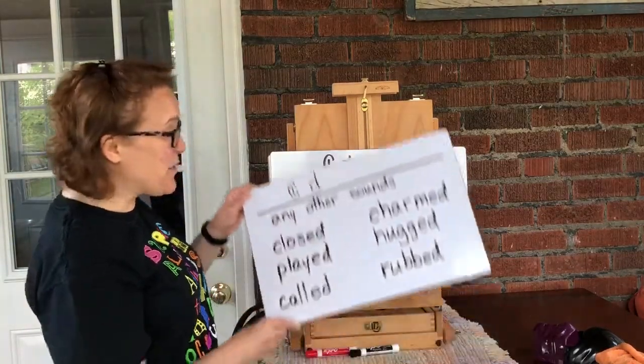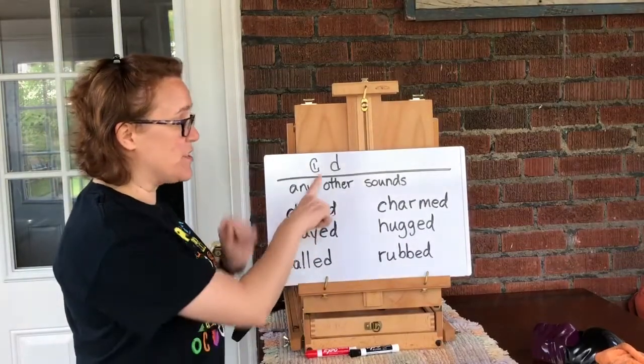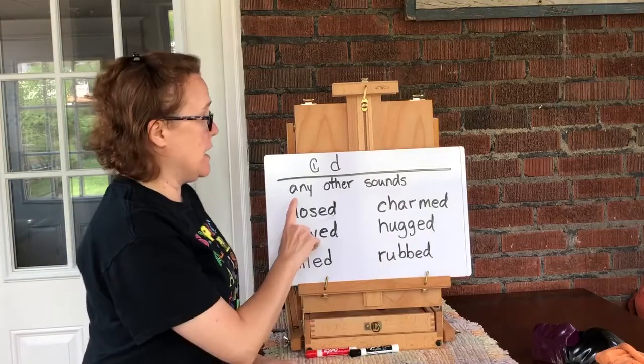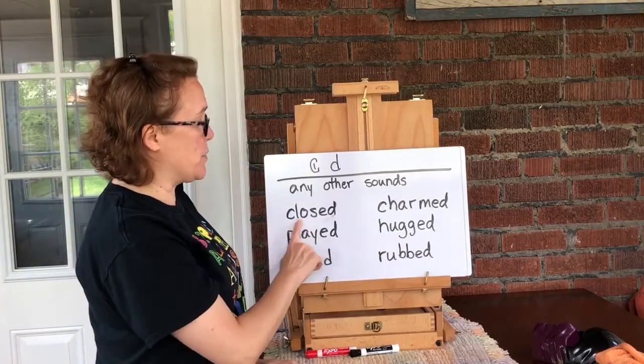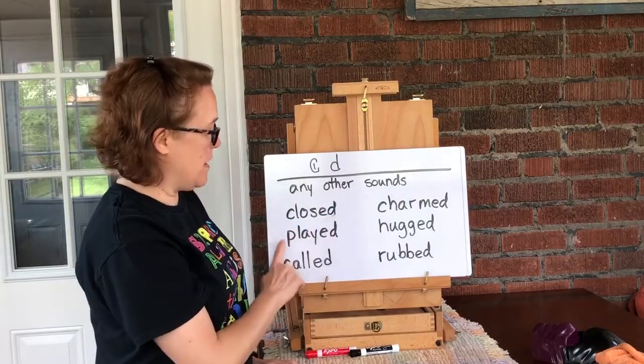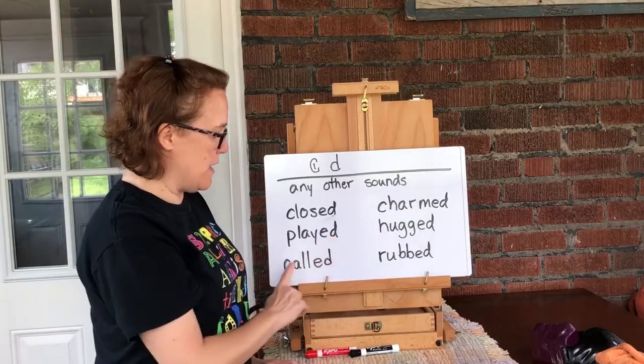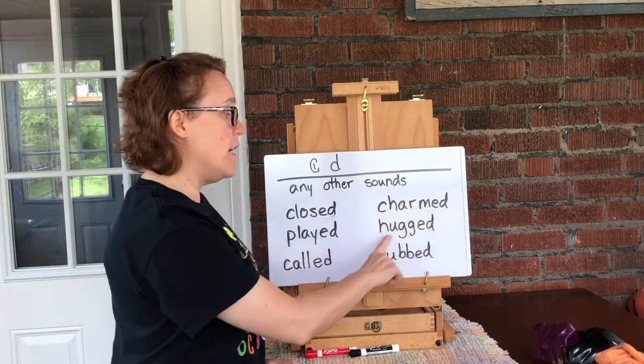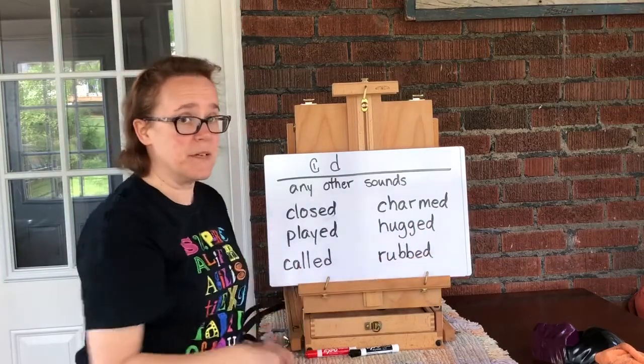After any other sound, ED will just sound like a d. It won't add a syllable. Any other sound, so close becomes closed, play becomes played, call becomes called, charm becomes charmed, hugged, rubbed.